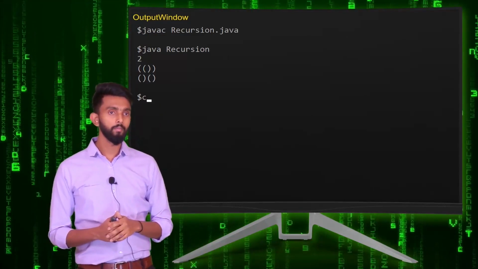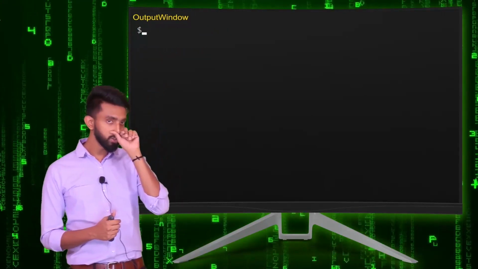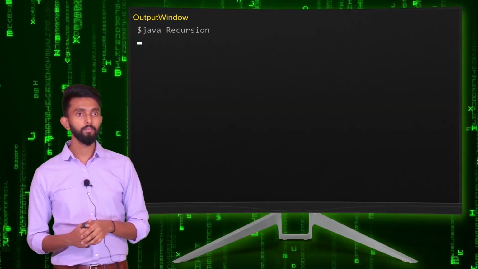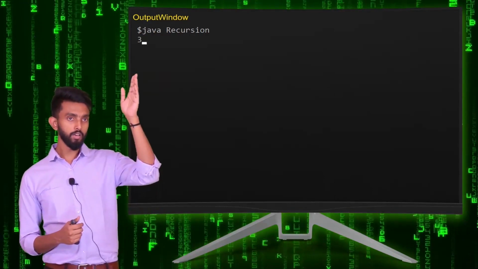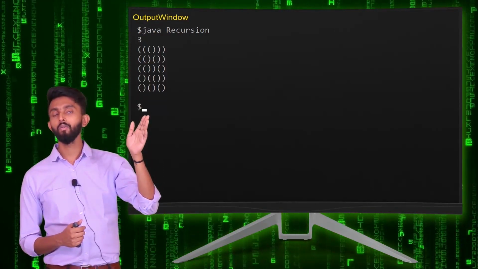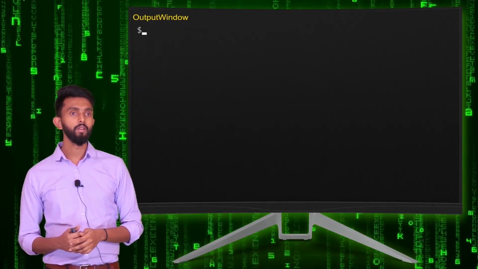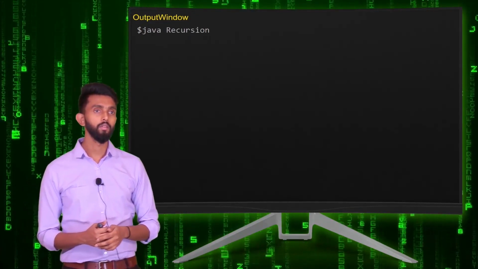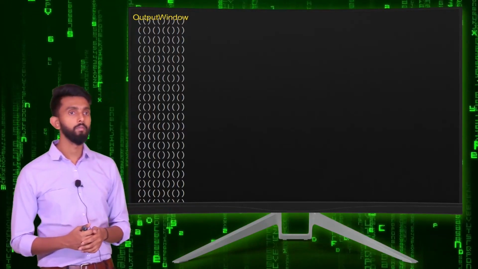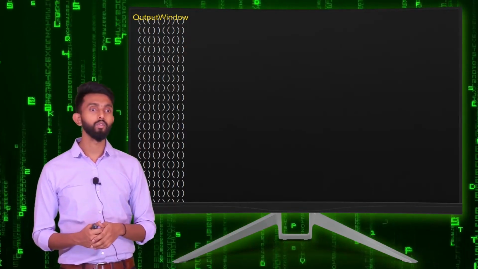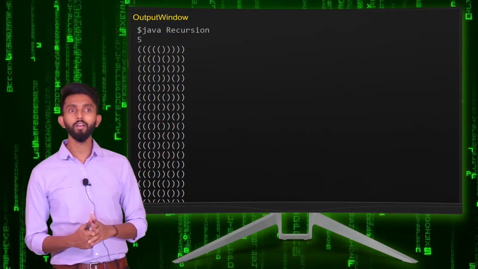Clear the screen. N value is 3. Press enter. Perfectly it works. N value is 5. Oh my god. Okay. So many combinations. Perfectly it works.